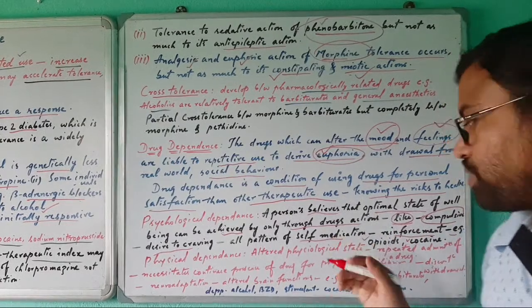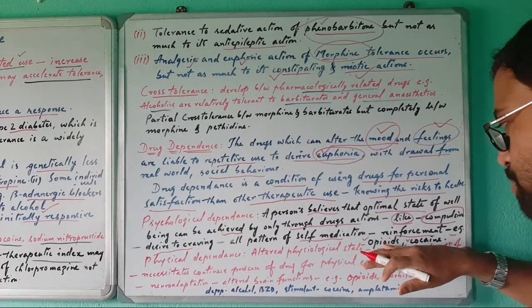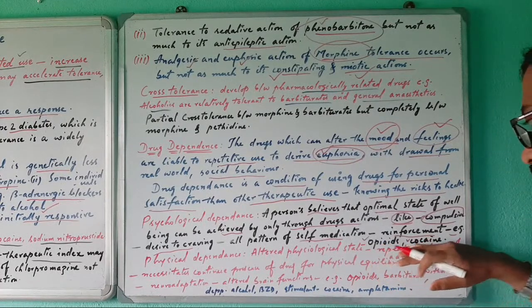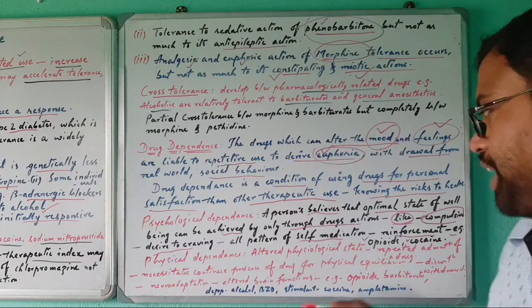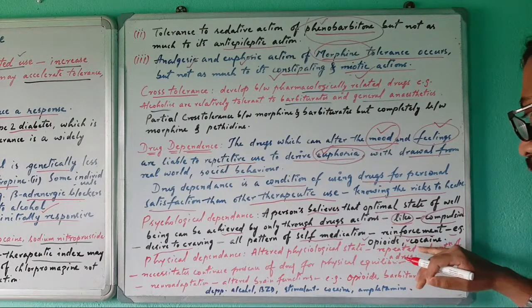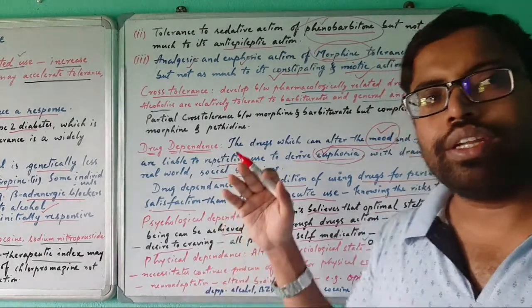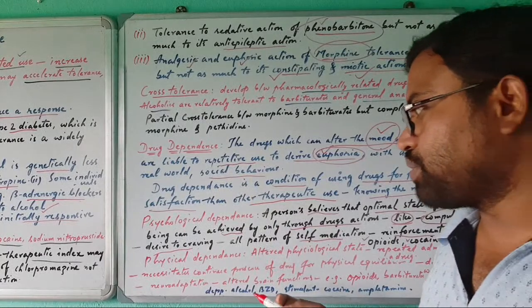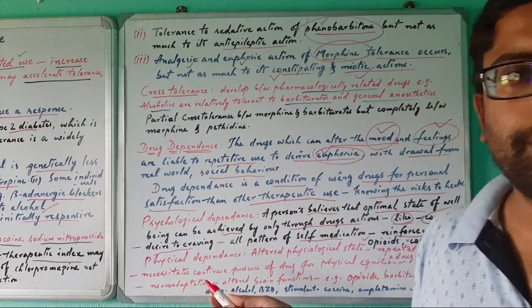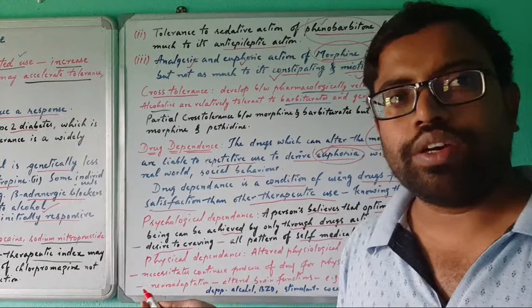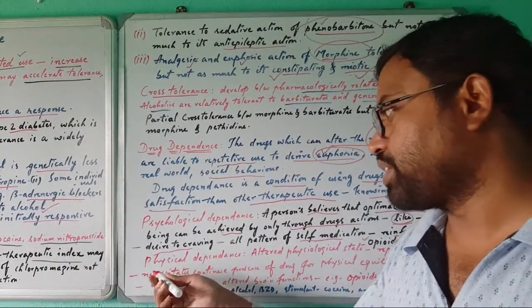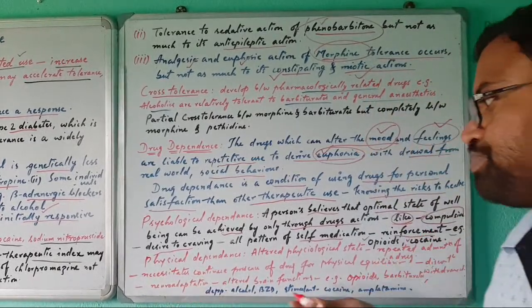The most appropriate examples are opioid drugs and cocaine. I already discussed opioids and cocaine in another video, so you can go through that one. The video is called analgesia or analgesic drugs.